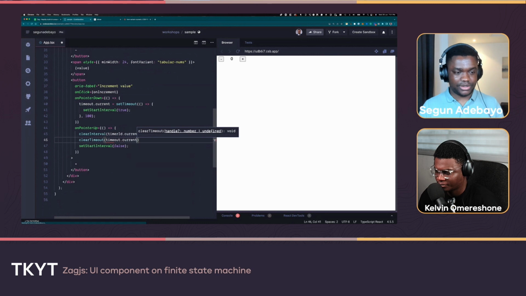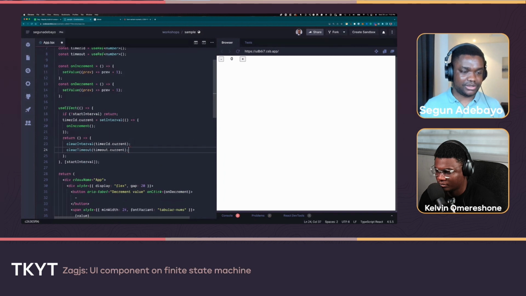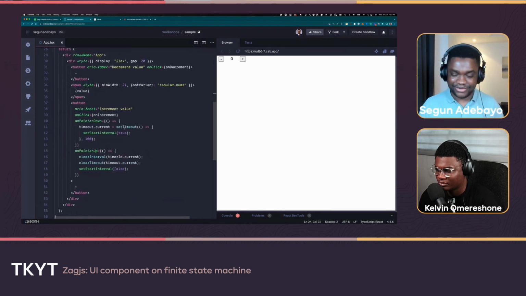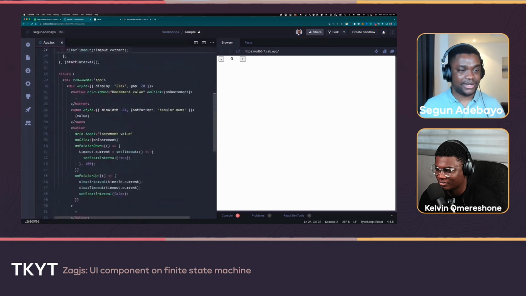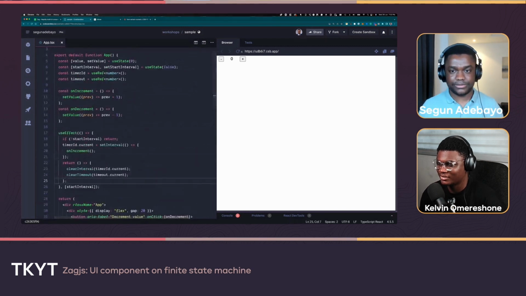timeout current, and also in case the component unmounts at any point, you also want to clear that timeout. Now, it takes someone that's built a component to know you have to put it here as well. You just do all the things and it's working, but then you need to always clean up all these timers and resources. So now, hopefully, when I click, it's working perfectly.